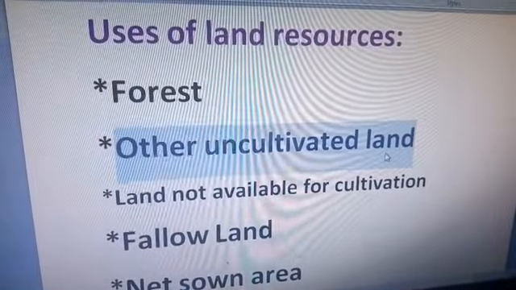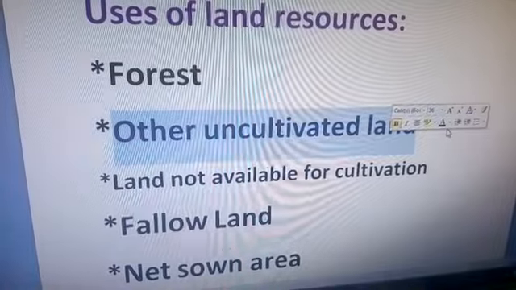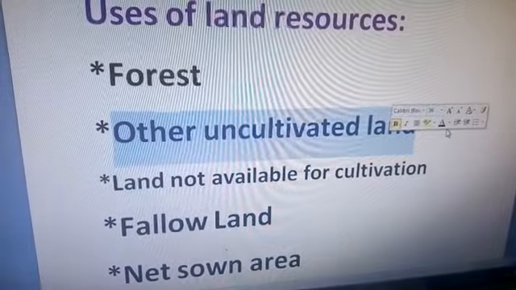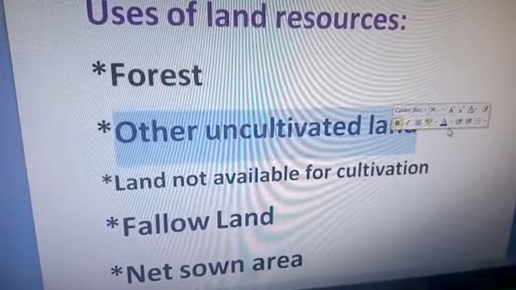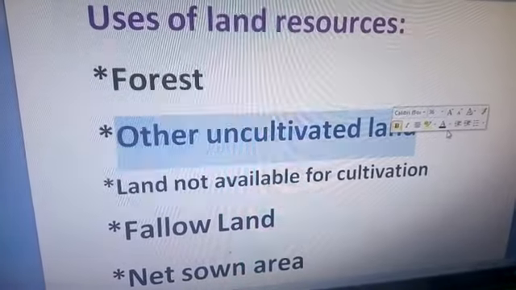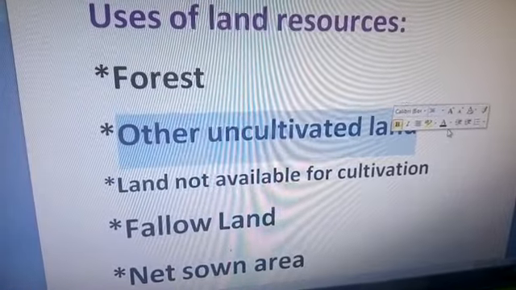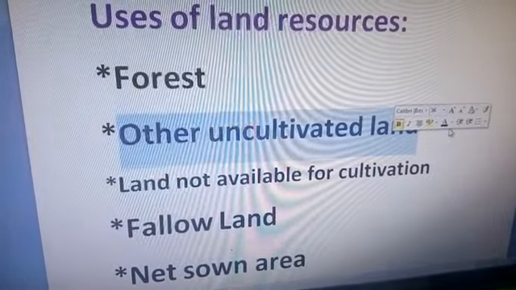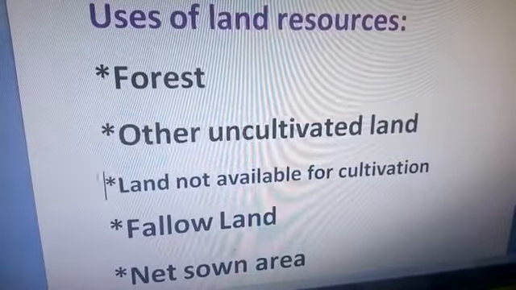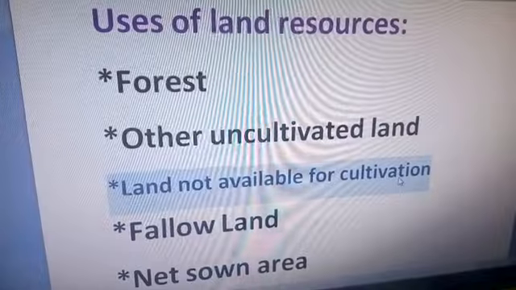Other uncultivated land means land where we can do cultivation, but we are not doing the cultivation there. This other uncultivated area is used as pasture land, as a grazing ground. And next is land not available for cultivation.